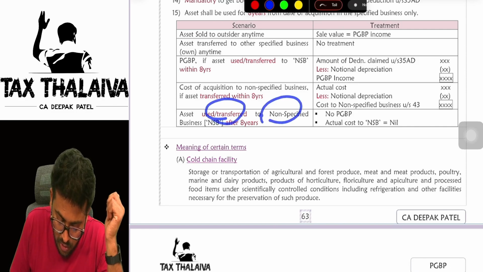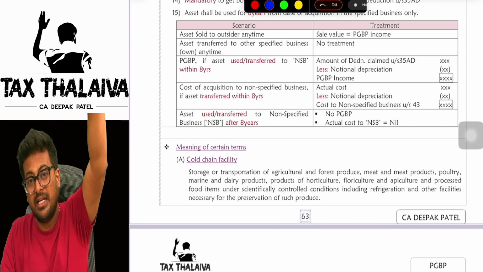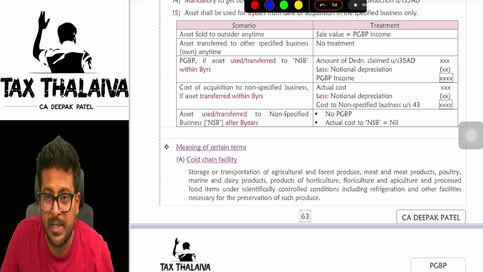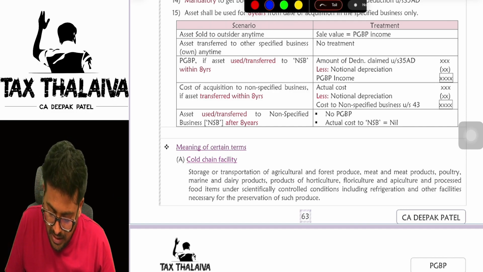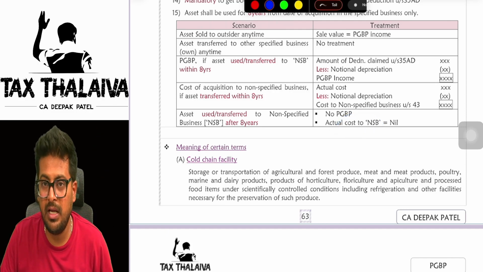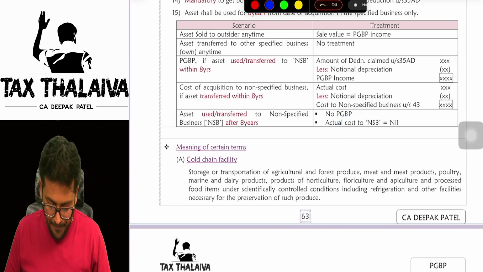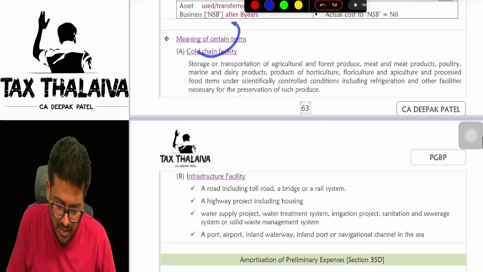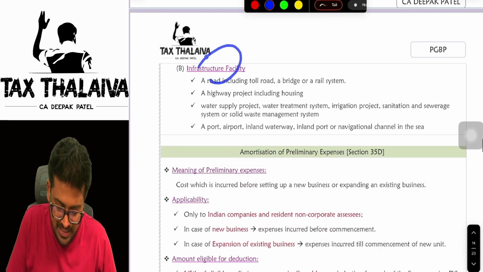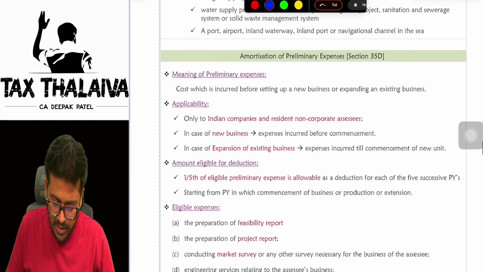Asset used or transferred to non-specified business after 8 years. You transfer to non-specified business, but after 8 years, in that case, PGBP income will be nil. Actual cost to that non-specified business will also be nil. There I have given a meaning of cold chain facility and infrastructure facility. You can just have a look at it.